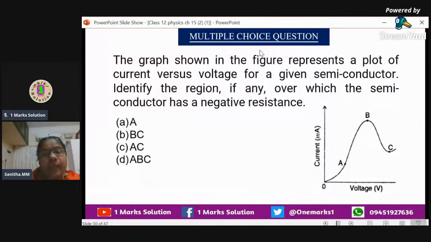So it is very clear. We can just go through the options A, BC, AC, ABC. The answer, no doubt, is decreasing only in the region BC. ABC is also there, but in that A is also coming. That is why that option we don't want to take. The third option is AC. From A to C, it is not changing in that manner. And the first option is A. That also is not possible. So the correct option is BC, that is, it shows negative resistance. So the answer is option B.